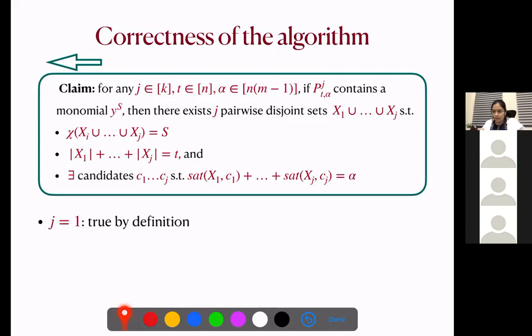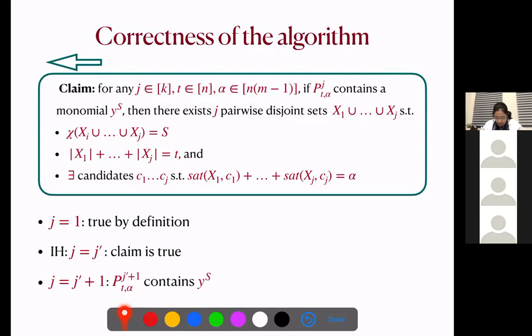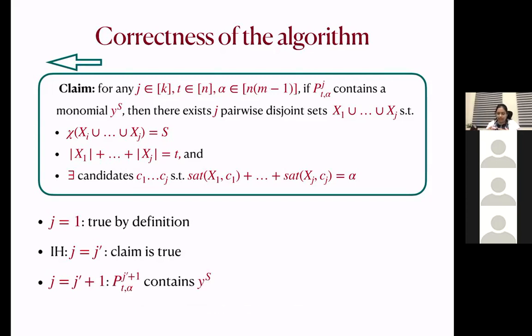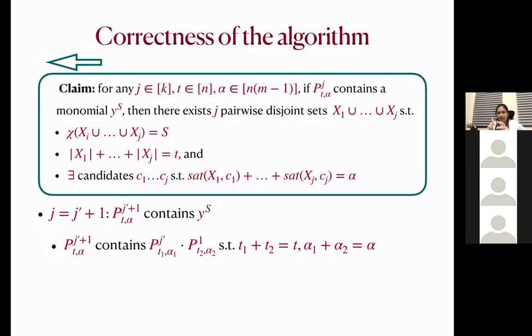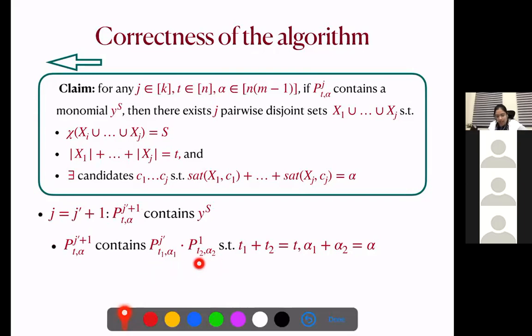So we can again prove it by induction on j. For j equal to 1, it is true by definition, and for j'+1 we suppose P_t,alpha,j'+1 contains the term y to the power s. So how do we get this term? We know that P_t,alpha,j'+1 contains the multiplication of the terms P_t1,alpha1,j' and the other polynomial, such that t1 plus t2 is t and alpha 1 plus alpha 2 is alpha.